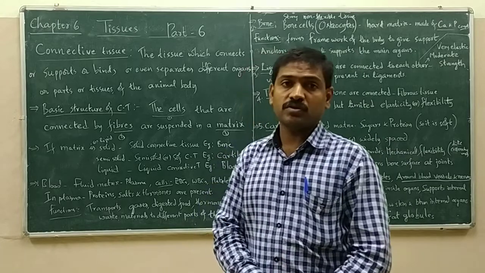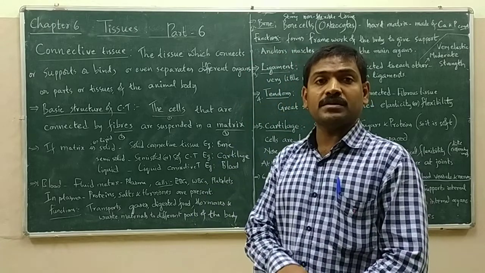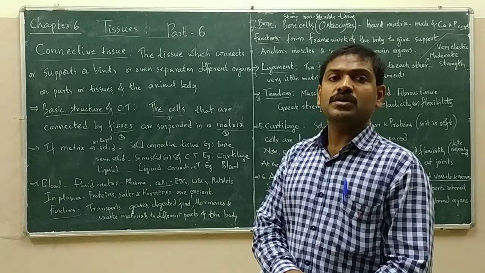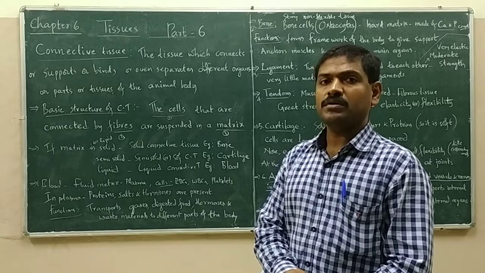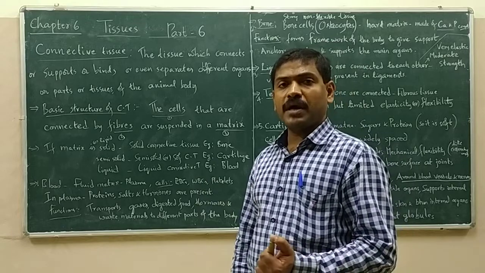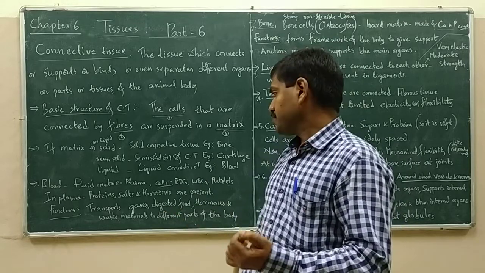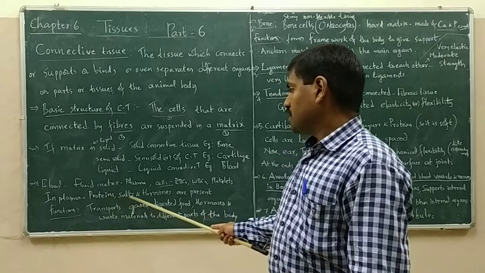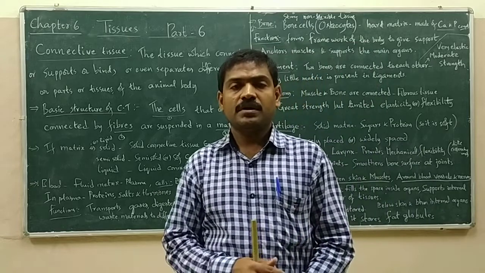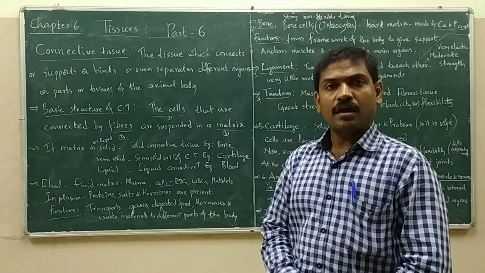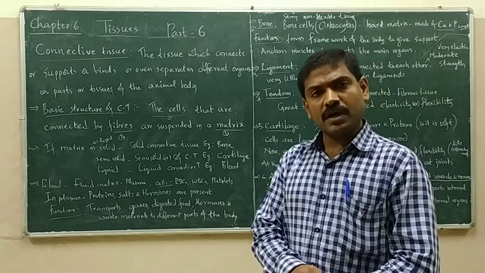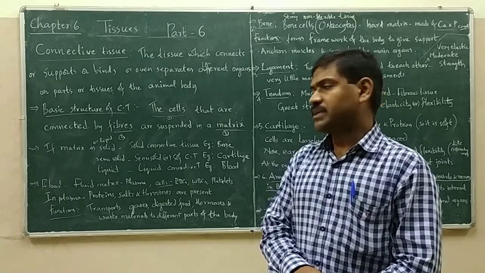Red blood cells, which are also called erythrocytes. White blood cells, which are also called leukocytes. And platelets, which are also called thrombocytes. So these 3 types of cells are present. And in the blood plasma, along with the blood cells, proteins, different types of salts and hormones are present.